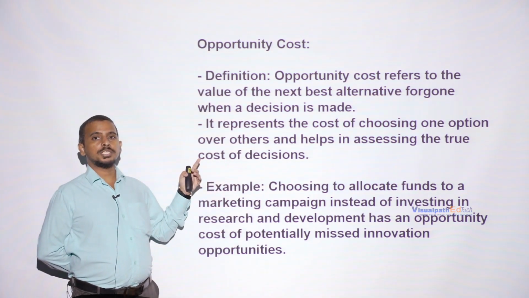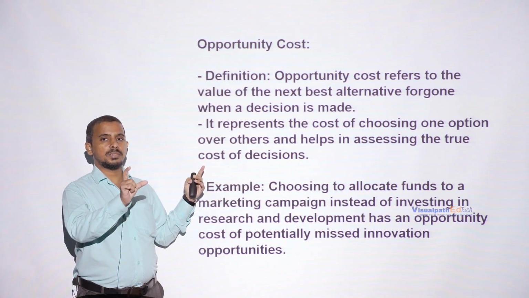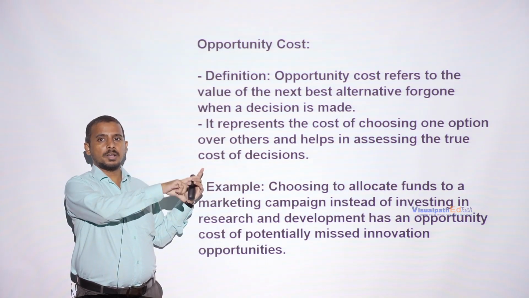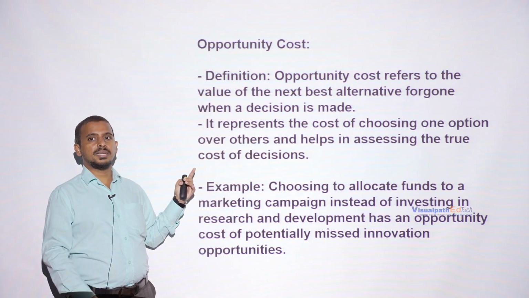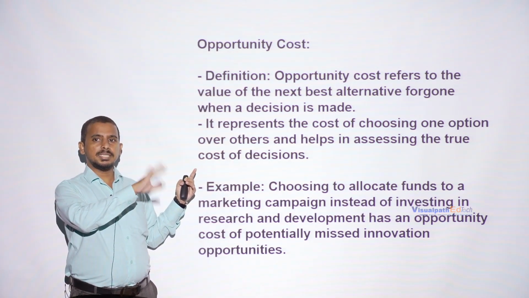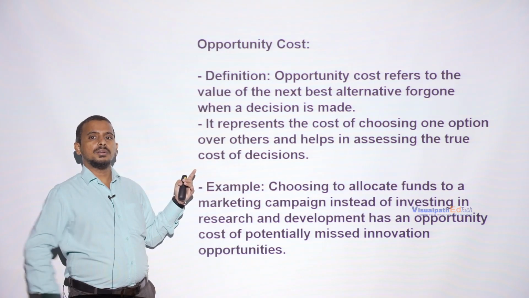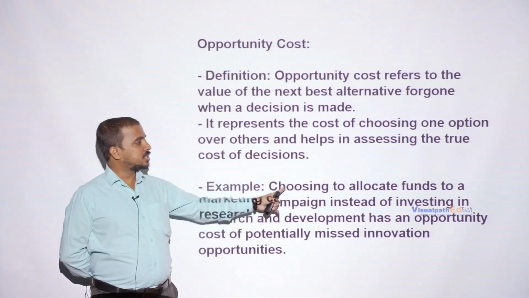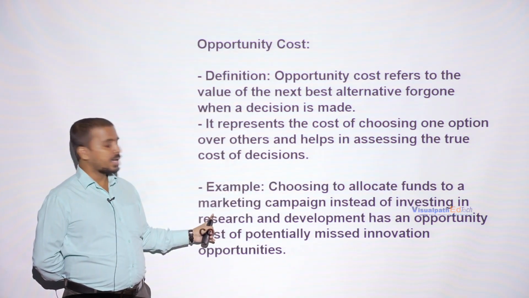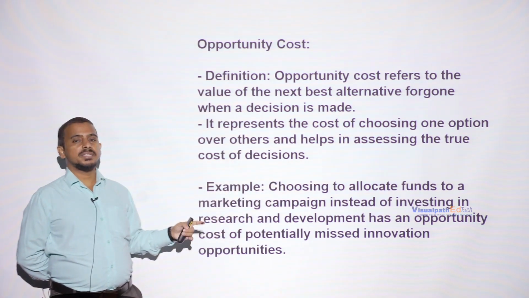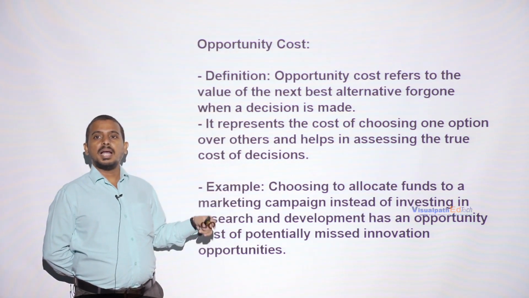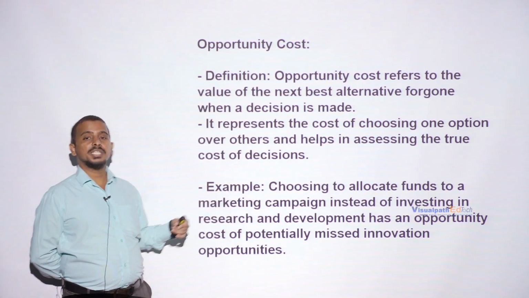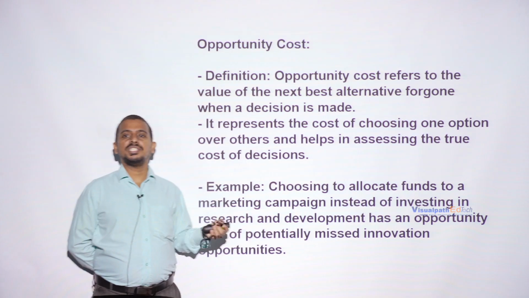So the true cost of decision: if you are choosing this option over this option, what is the cost involved in that decision? If the cost is very less, then you have to adopt the good and best option. So this is another example. Choosing to allocate funds to a marketing campaign instead of investing in research and development has an opportunity cost of potentially missed innovation opportunities.